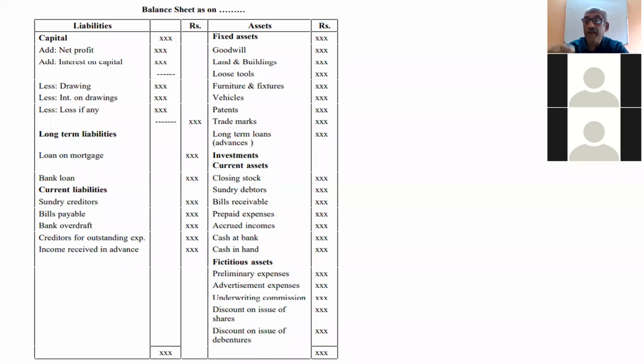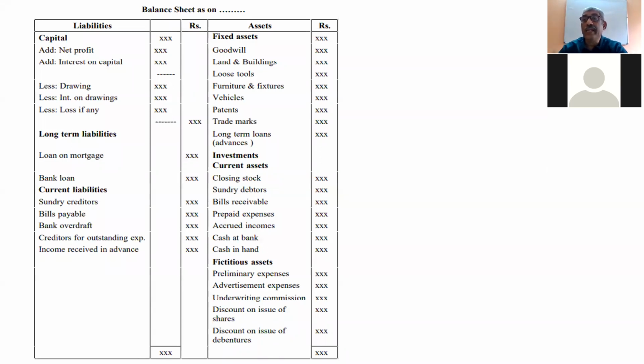Whenever you want to calculate capital, how will you calculate? Capital plus net profit or minus net loss. If it is a net profit, add it to the capital; net loss, subtract from the capital. Add interest on capital, subtract drawings, subtract interest on drawings.